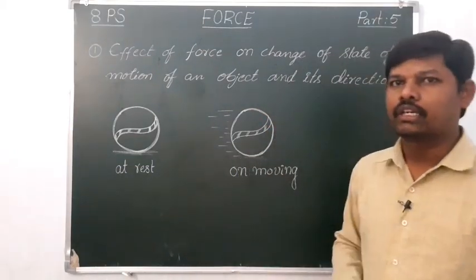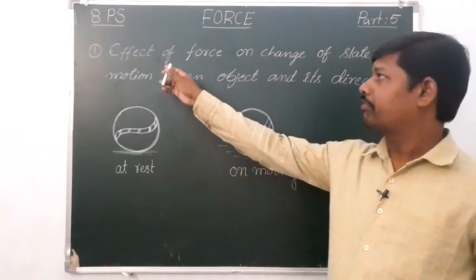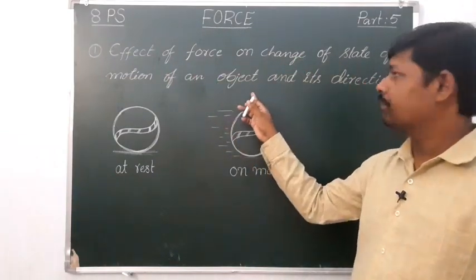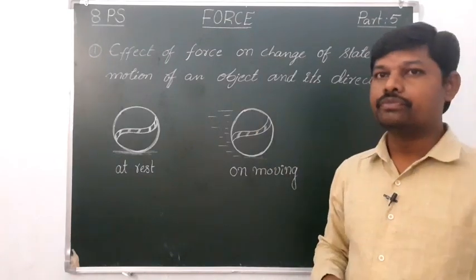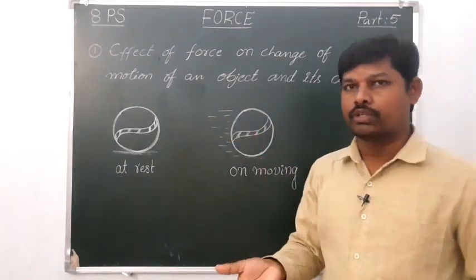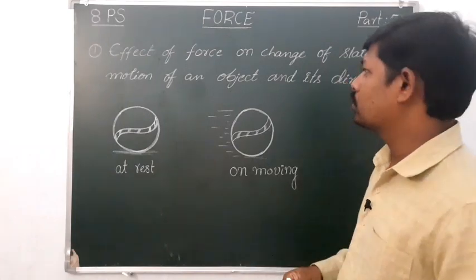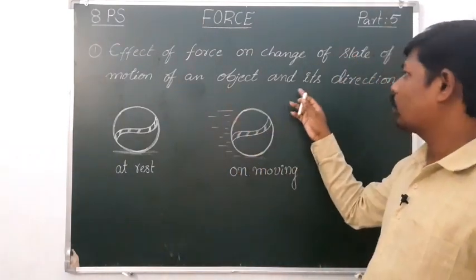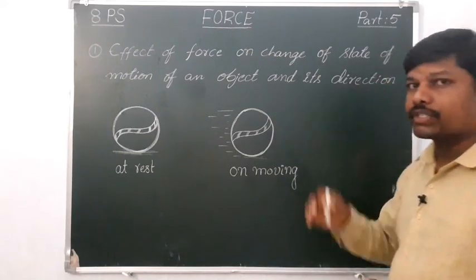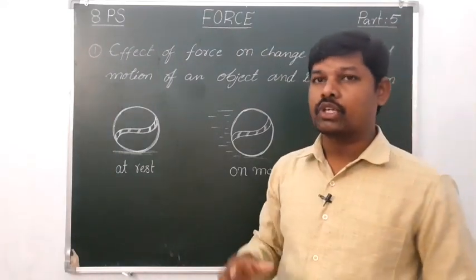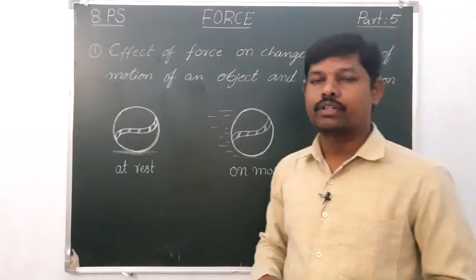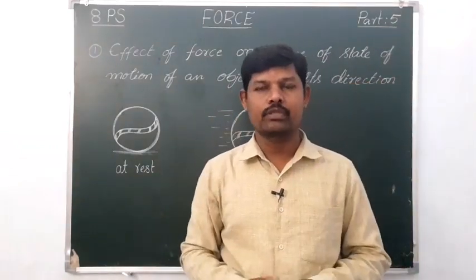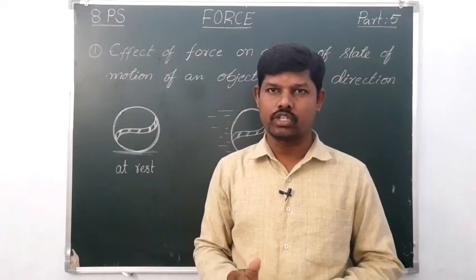So first, let us discuss the effect of force on the change of state of motion of an object and its direction. That means if you apply force, what happens to the motion of an object? And second, what happens to the direction of the motion of an object? Let us understand by an activity. Activity 11. Those who have textbooks, please open the textbook and watch it.